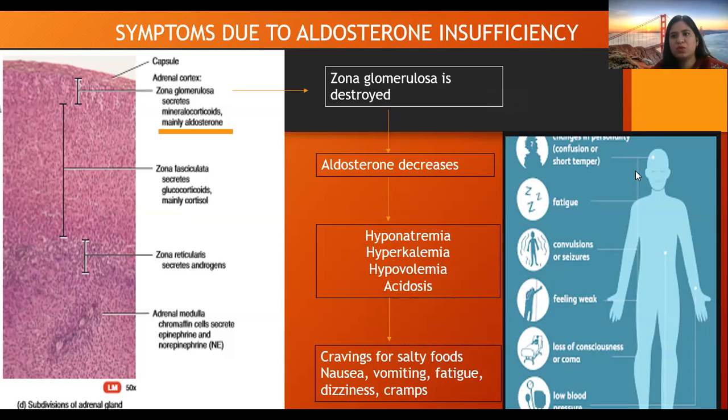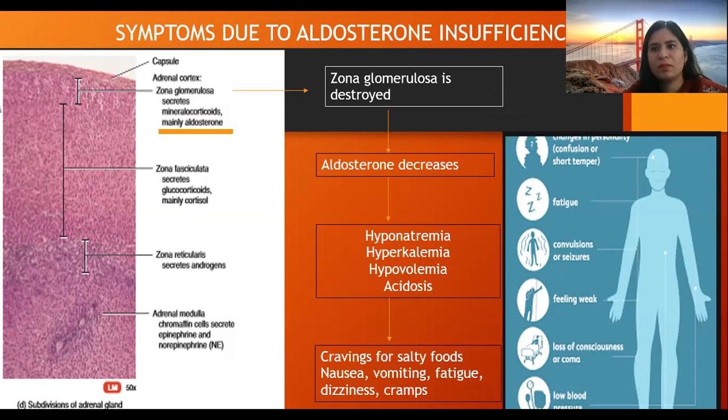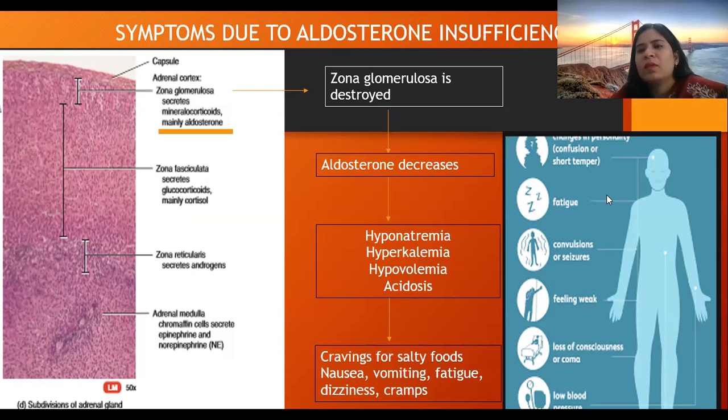This picture is also showing the person may experience some personality changes like confusion or short temper. He will be easily fatigued. There might be convulsions or seizures or cramps in the calves. There is loss of consciousness and coma, low blood pressure, or orthostatic hypotension due to hyponatremia.